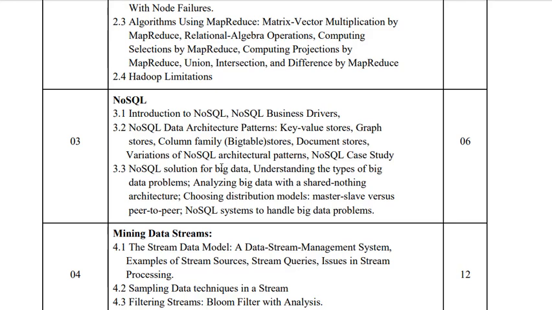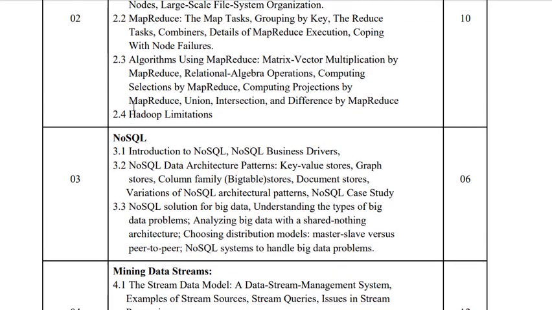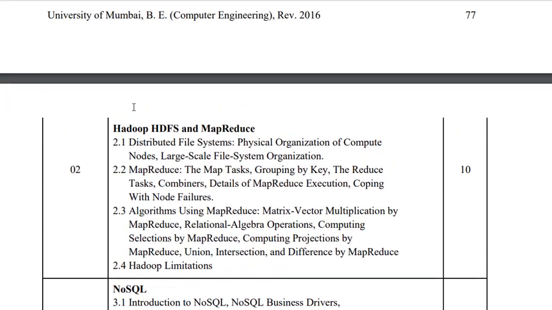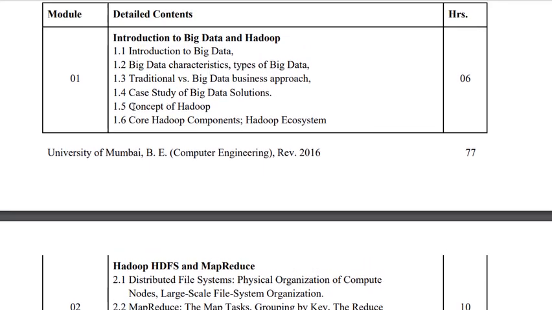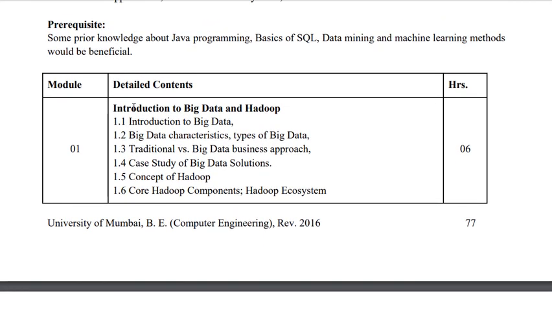So the third unit of this syllabus is on the basis of NoSQL. The first two units are relevant to batch processing. Now there is an architecture called the Hadoop architecture. The Hadoop project was designed in 2004 by a Google team.